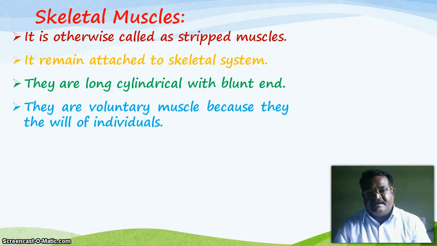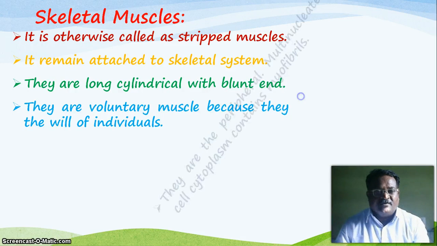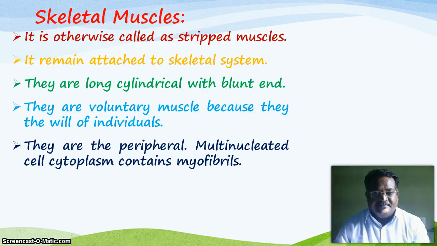When we do work, any type of weight we have to lift with the hand, at that time the biceps and the triceps are working. So these are called the voluntary muscles. They are peripheral multinucleated cells. The cytoplasm contains the myofibrils.